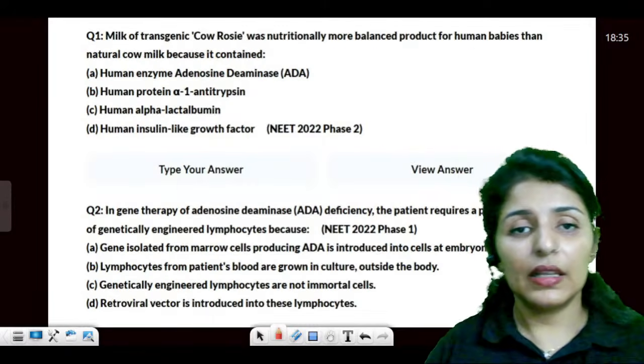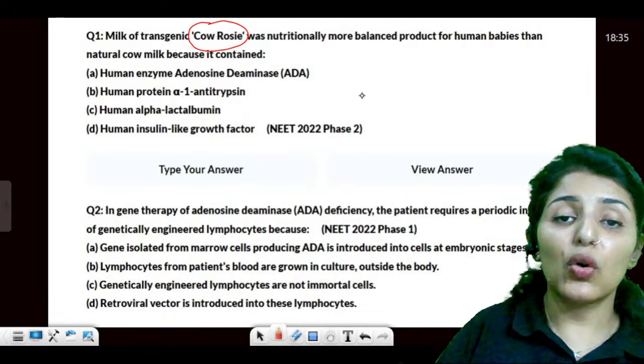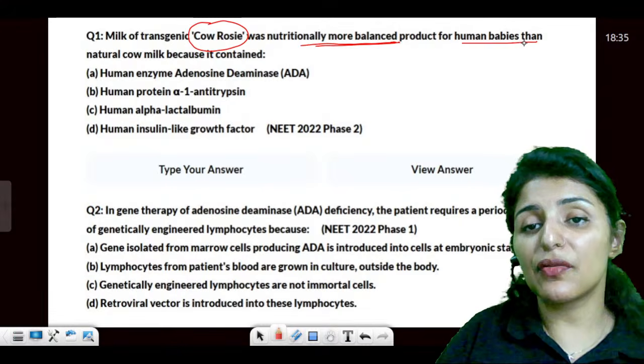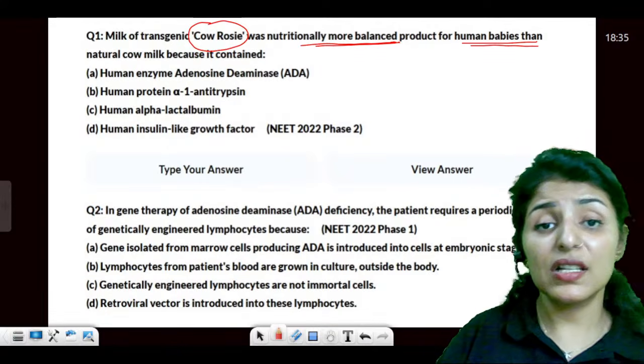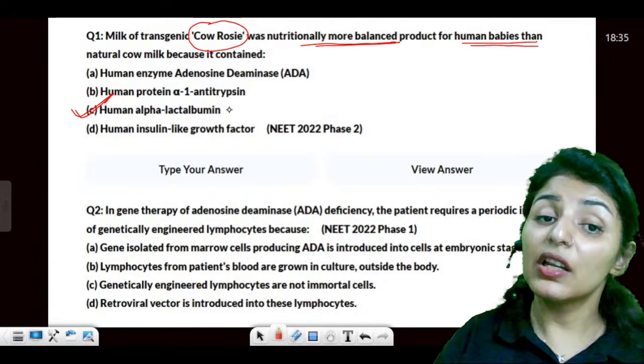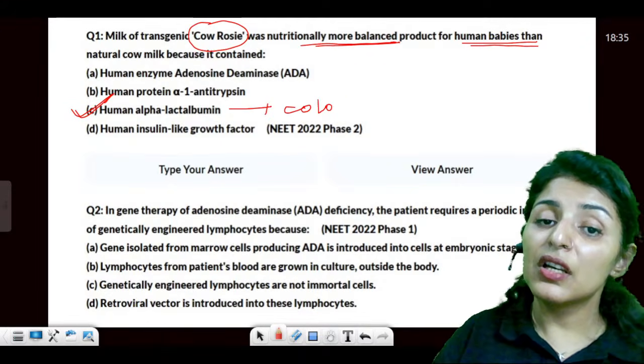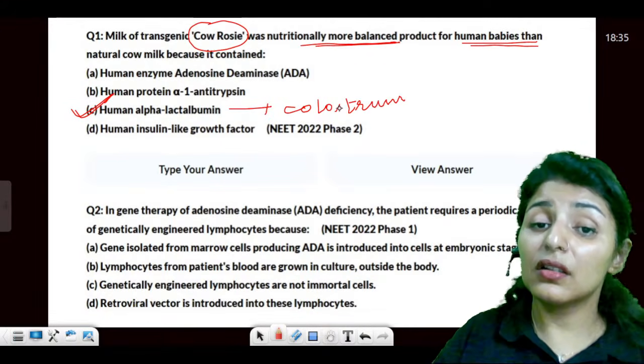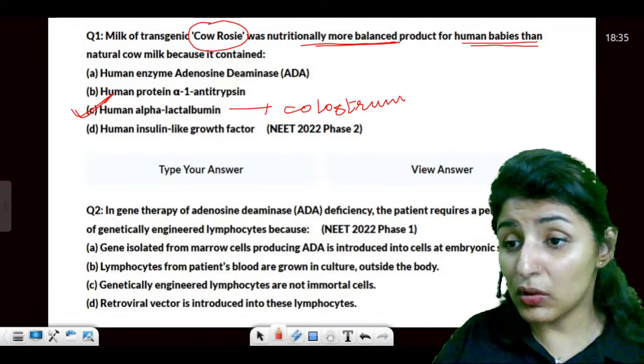Is that clear? Then milk of Rosie was nutritionally more balanced for human babies than natural milk because it contains the same protein, which is human alpha-lactalbumin. It is also found in colostrum, which is why we hold colostrum very nutritious.